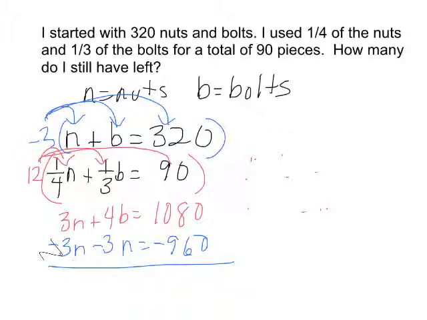Again, this cancels out. So that's a b here. 4 minus 3 is 1b. So that means the bolts are